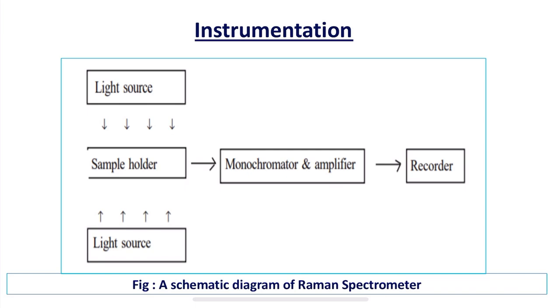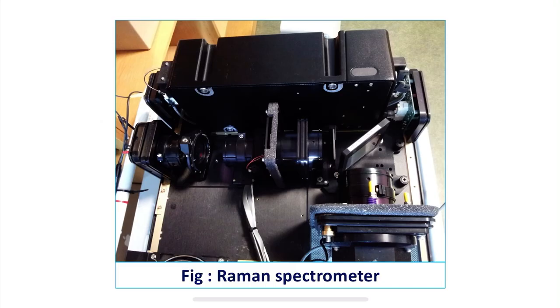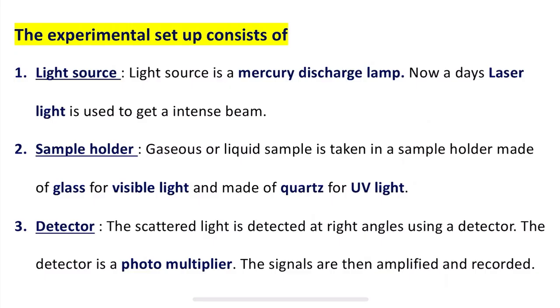So this is a schematic diagram of a Raman spectrometer, and this is how a Raman spectrometer looks. This is a photograph which has been taken in the laboratory. So now let us see what the experimental setup consists of. As I said, it will have mainly 3 components: light source, sample holder and detector.